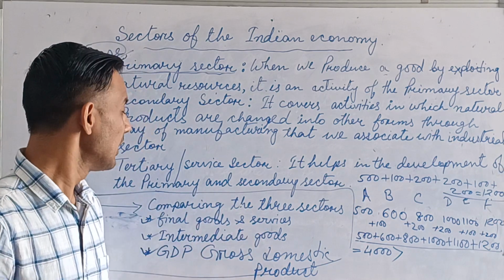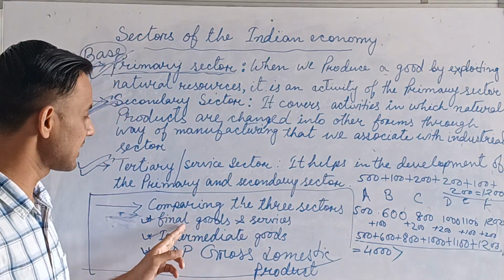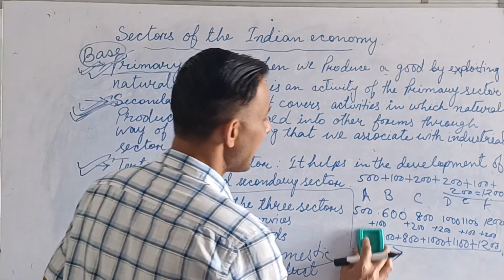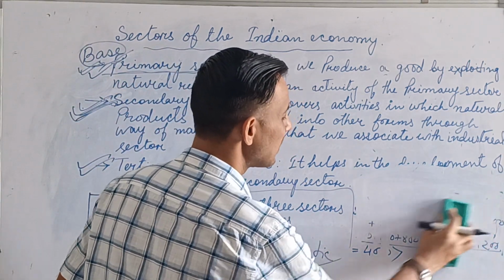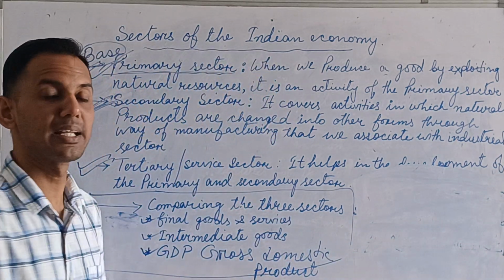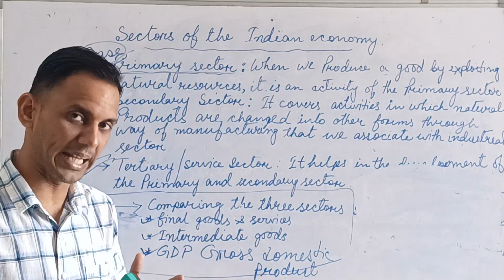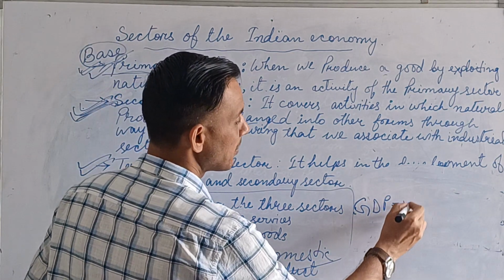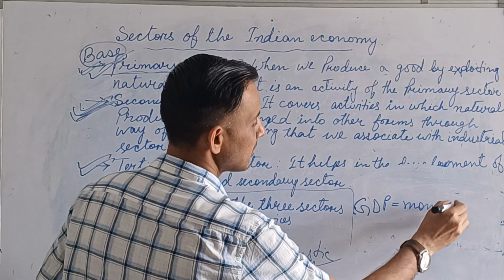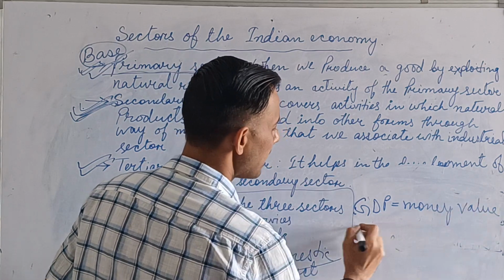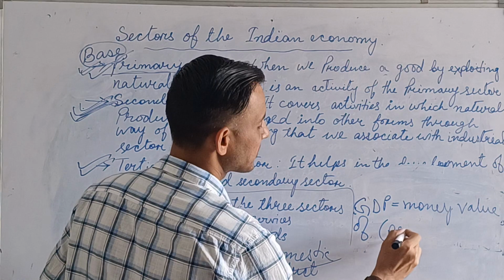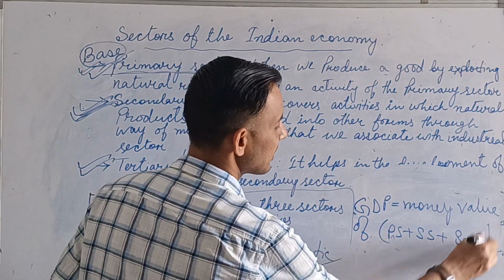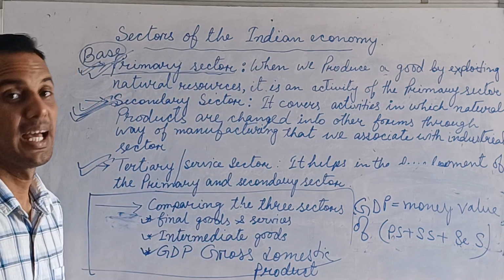So in this part we have to remember how to calculate the GDP. So how will we calculate the GDP? As I told you, the money value of these primary, secondary and service sector, when we add, as I already showed you, GDP is equal to money value of primary sector plus secondary sector plus service sector. Then you will get the GDP.